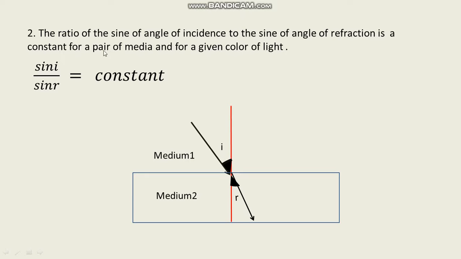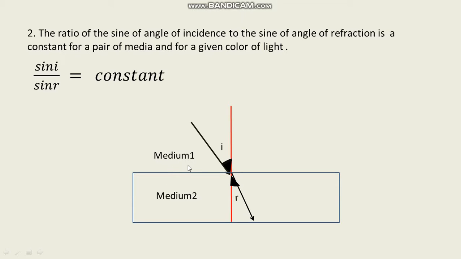Yes, this second law has a condition. What is that? For a given pair of media and for a given color of light, only sin i by sin r is equal to constant. That means medium 1 and medium 2.